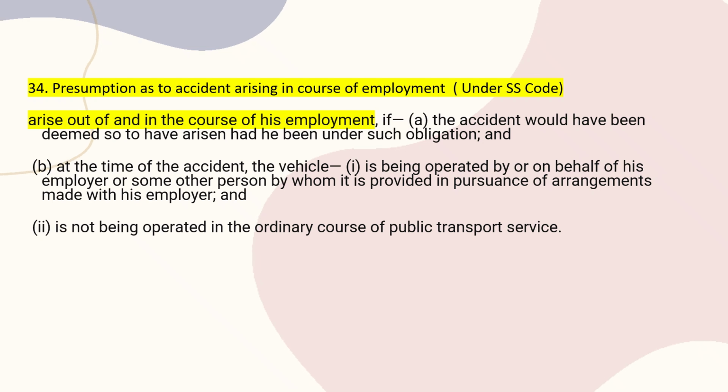This is called arising out of and in the course of employment, and it is not being operated in the ordinary course of public resources. Earlier, in the ESI, Employee Compensation and other acts, this is not clearly mentioned. But section 34 of the Social Security Code brought everything into arising out of and in the course of employment.